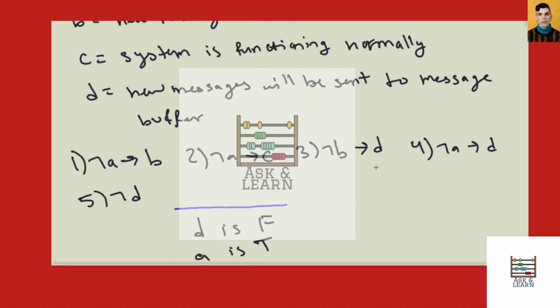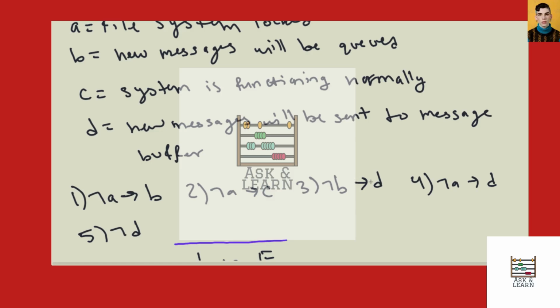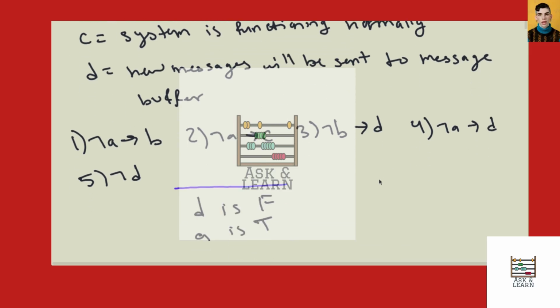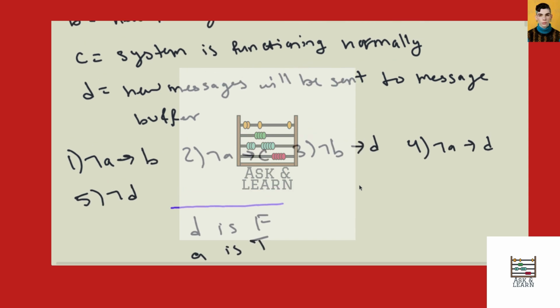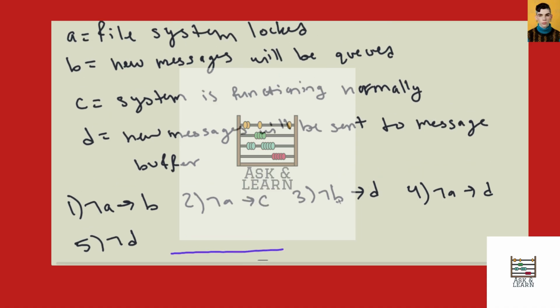Next, we look at the third to last, and we have if new messages are not queued, then the new messages will be sent to the message buffer. Just like we did before, we see the inverse. For messages to be queued, that means that the messages won't be sent to the message buffer. So that means our B has to be true as well.